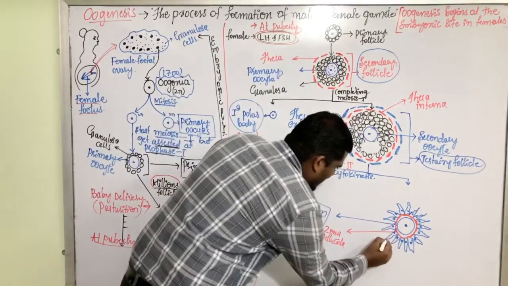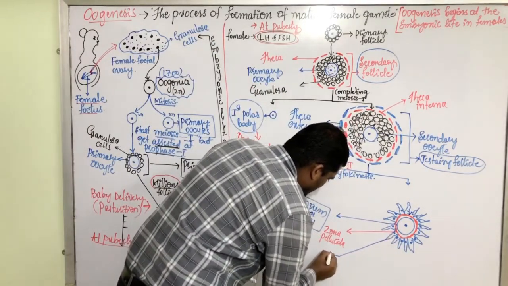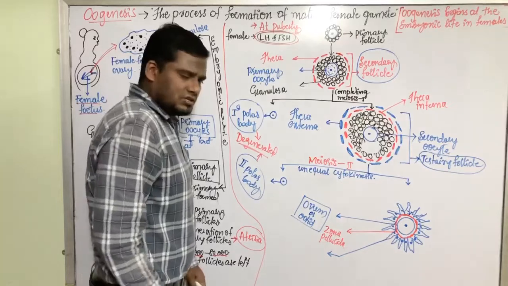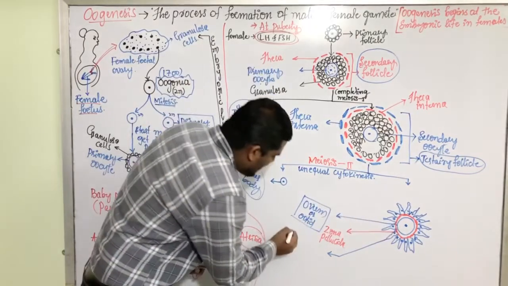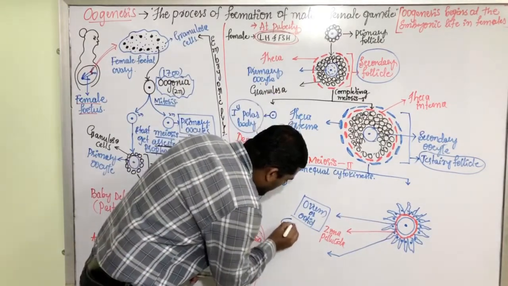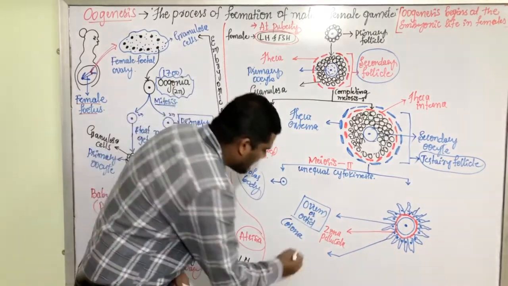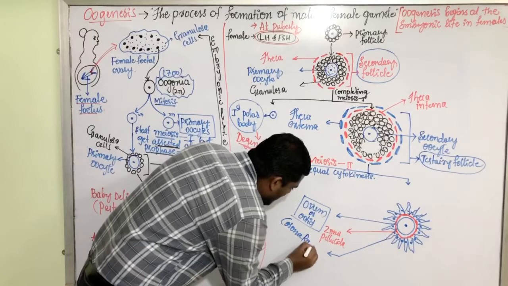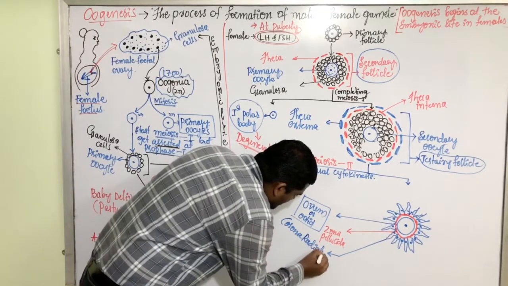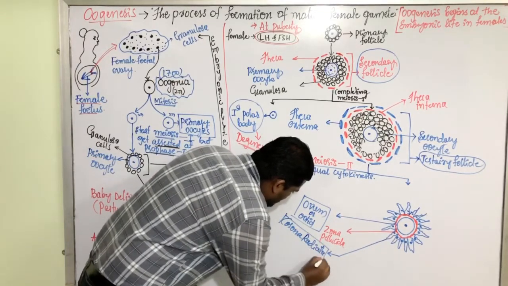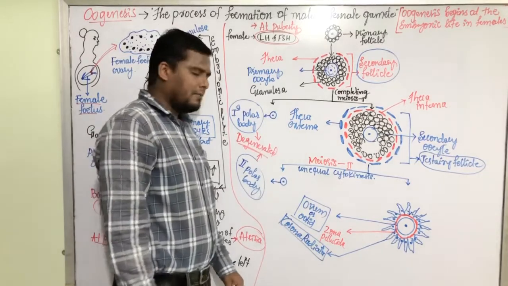This layer of cell, I hope you can see this. This layer of cell, it is called as corona. Not coronavirus. It is called as corona radiata. This group of cell, it is called as corona radiata.